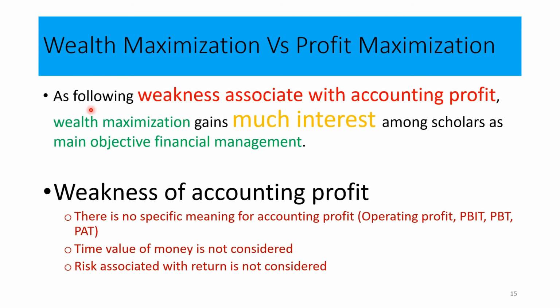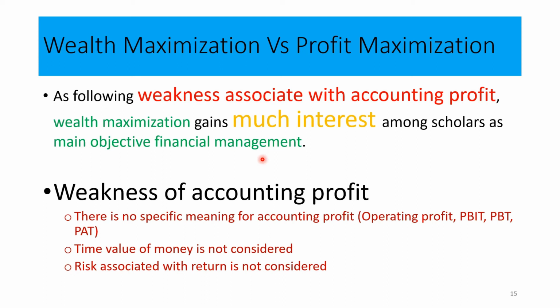Following the weaknesses associated with accounting profit, wealth maximization has gained much interest among scholars as the main objective of financial management. We take wealth maximization as the main objective of financial management due to the few weaknesses associated with accounting profit.